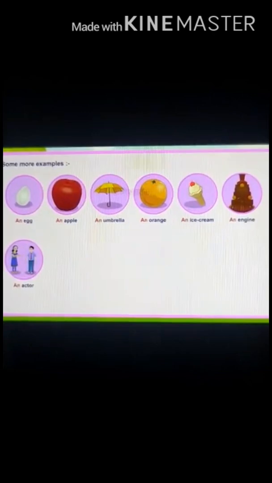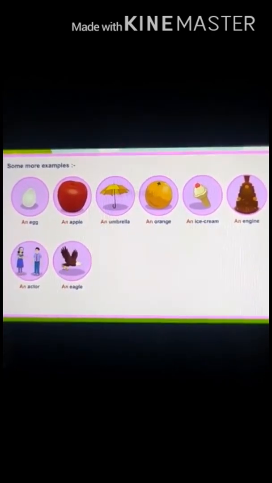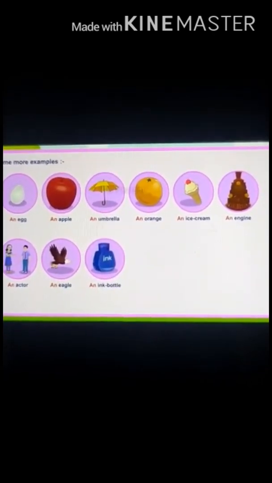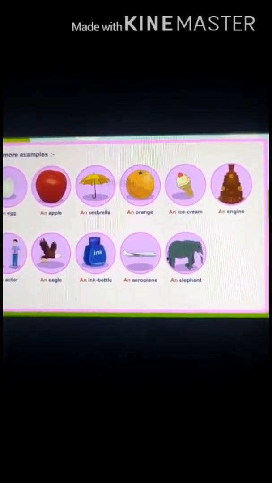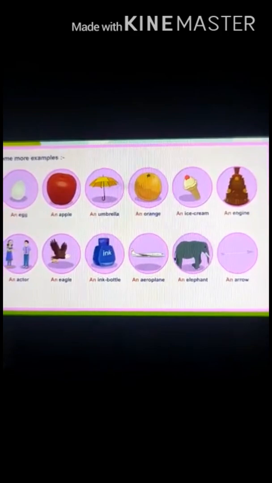Some more examples: an egg, an apple, an umbrella, an orange, an ice cream, an engine, an actor, an eagle, an ink bottle, an aeroplane, an elephant, an arrow.